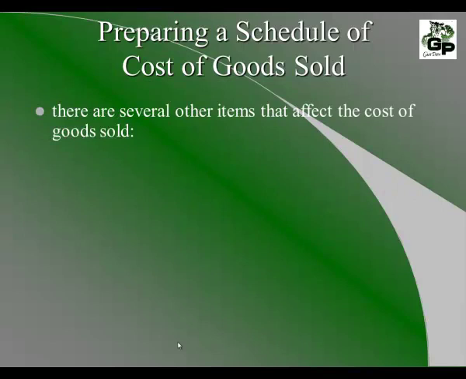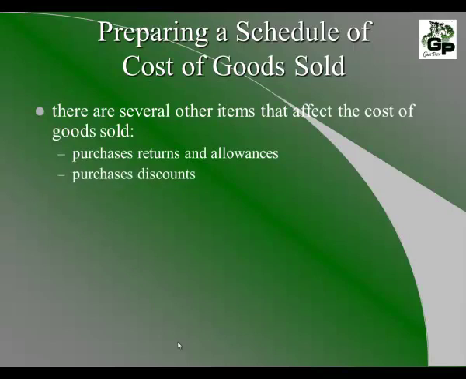There are several other items that affect the cost of goods sold. Sometimes we have purchases that are returned, and sometimes there are allowances or discounts. There are actual purchase discounts, and there is a cost associated with transportation on the purchases, getting them from the manufacturer to the store.